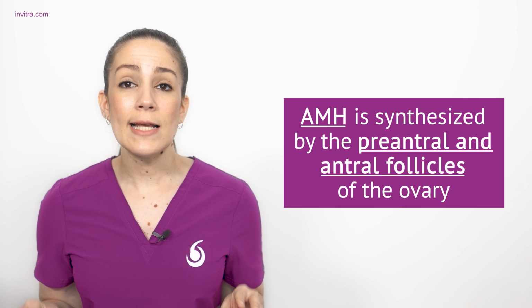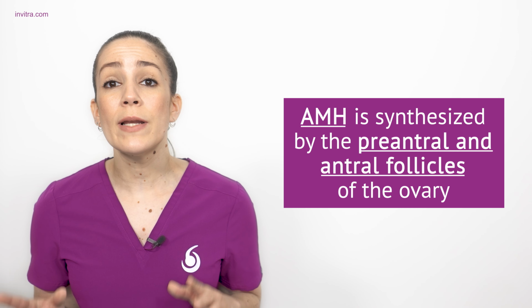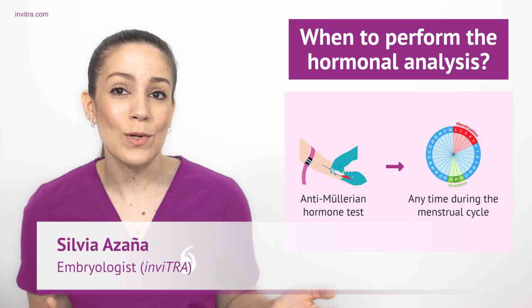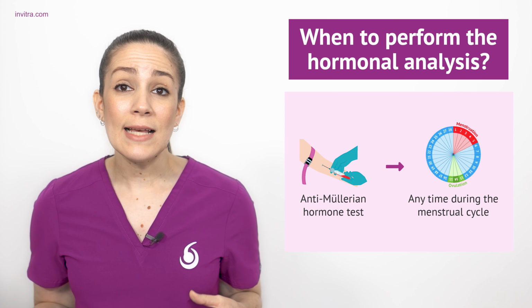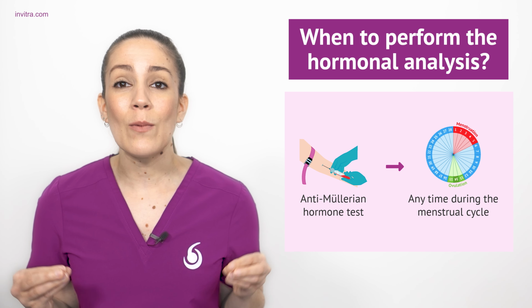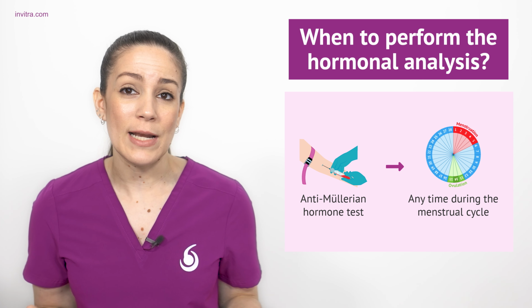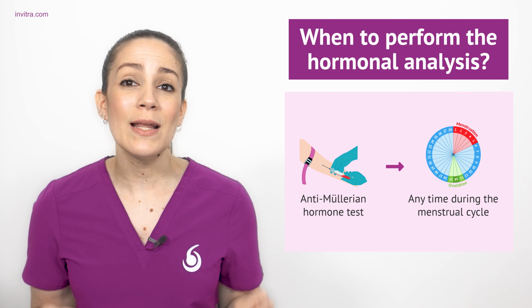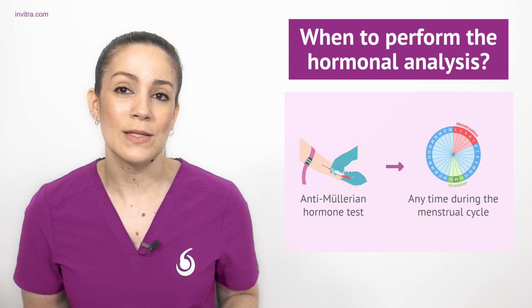The anti-Müllerian hormone is produced by the preantral and antral follicles of the ovary. The significance of this is that anti-Müllerian hormone values do not vary with the menstrual cycle. Thus, the blood analysis used to evaluate anti-Müllerian hormone levels can be performed any day of the cycle without influencing the outcomes. It is also unnecessary to fast for the determination of anti-Müllerian hormone concentration.